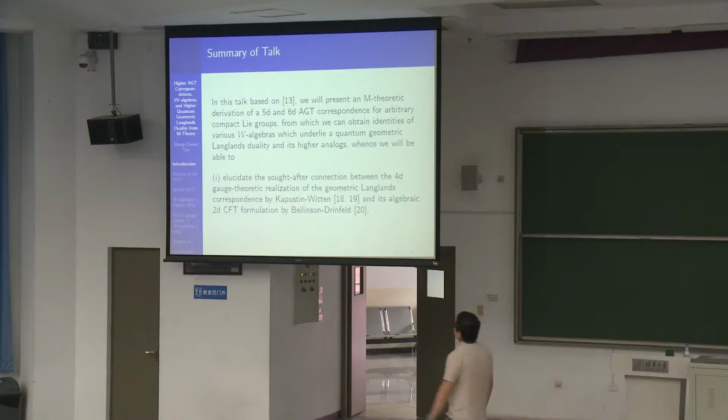Okay, so in this talk, I will do a few things. Let me summarize, in case you get lost. I will present an M-theoretic derivation of a 5D and 6D AGT correspondence for arbitrary compact Lie groups, from which we can obtain identities of various W algebras which underlie a geometric Langlands duality and its higher analogues.